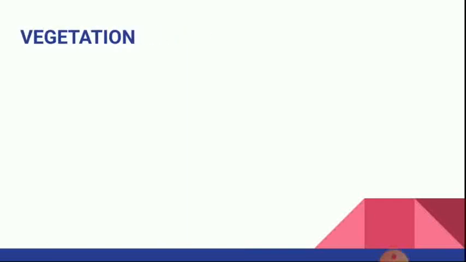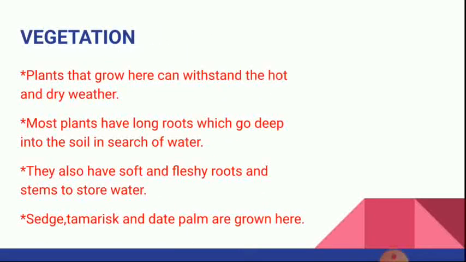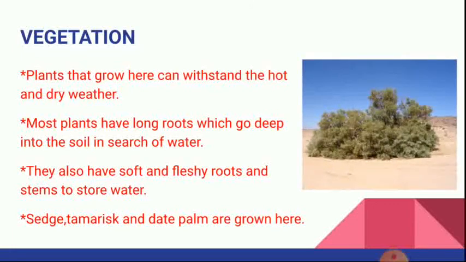Next is vegetation in Saudi Arabia. Plants that grow here can withstand the hot and dry weather. Most plants have long roots which go deep into the soil in search of water. They also have soft and fleshy roots and stems to store water. Sedge, tamarisk and date palm are grown here.